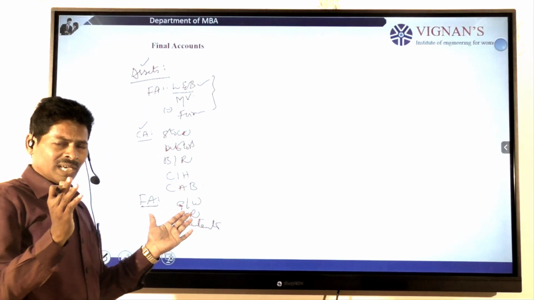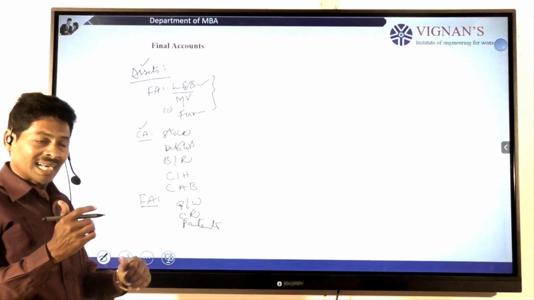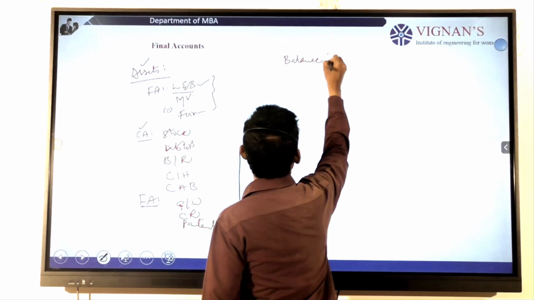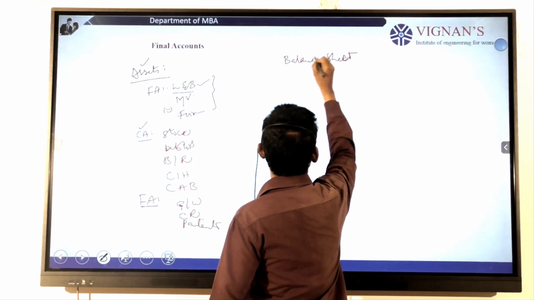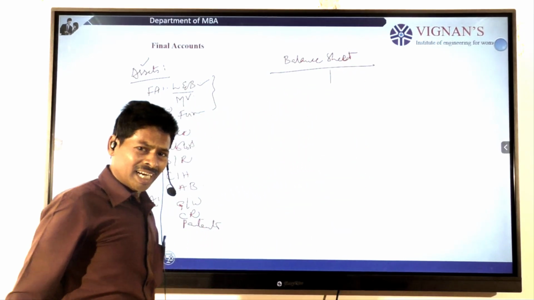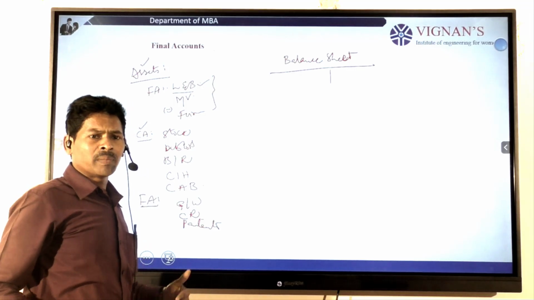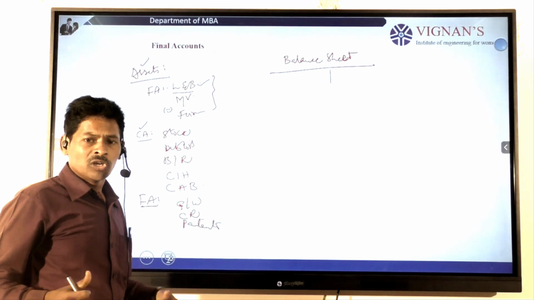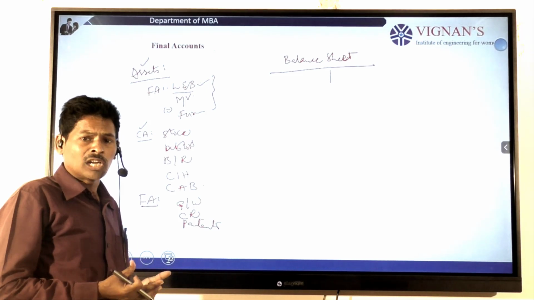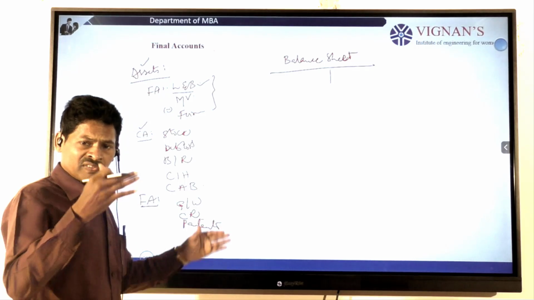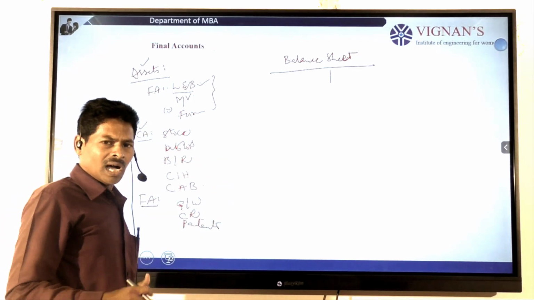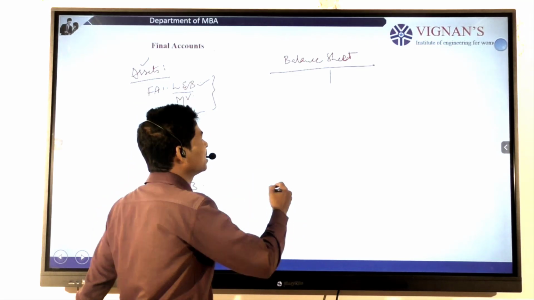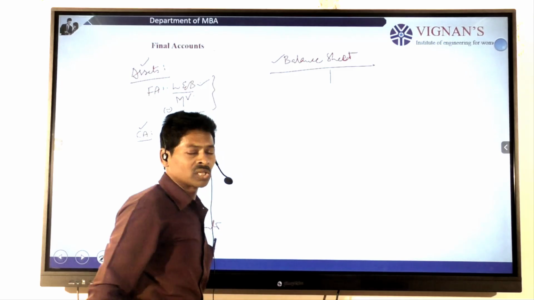So when we record both the liabilities and the assets in the balance sheet, we may conclude what a balance sheet is. A balance sheet is a statement recorded using the liabilities and the assets. It shows the financial position of the business organization at the end of the accounting period.